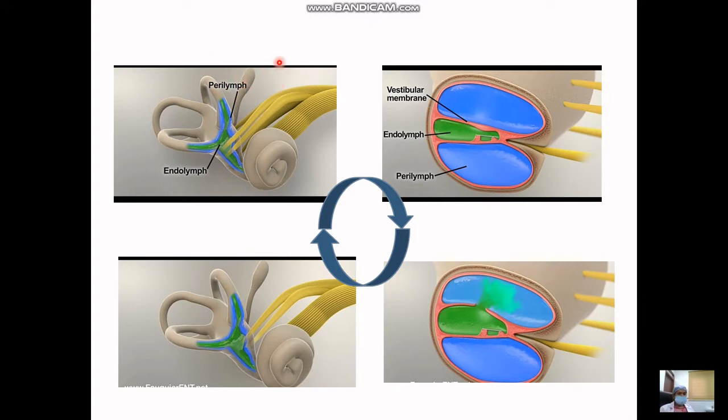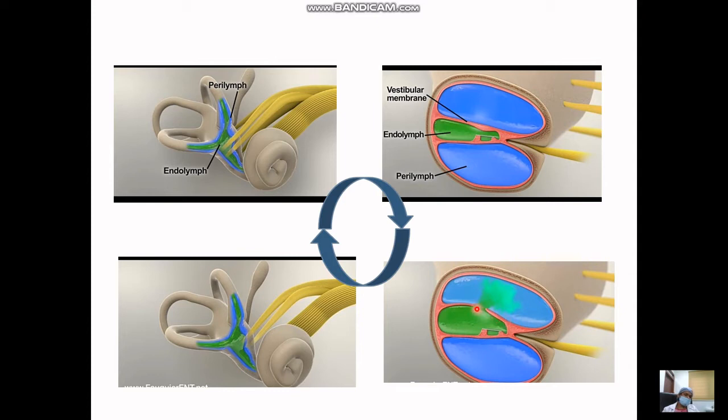What actually happens is, this is a normal ear which has endolymph seen in the green color, and perilymph in the blue color. So this space which is filled by endolymph, now endolymph increases, and many causes would be there. The most important is either the production is more or the absorption is difficult. Usually this endolymph is formed by the stria vascularis and is absorbed in the endolymphatic duct. Whenever there is faulty absorption or overproduction, this endolymph starts accumulating in this potential space, and hence there occurs stretching of Reissner's membrane.